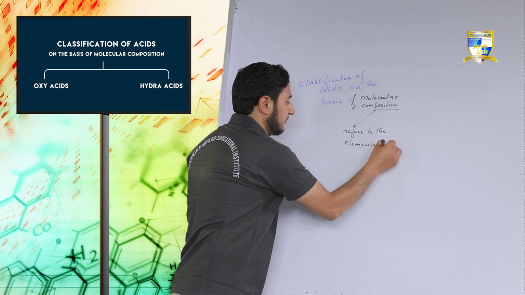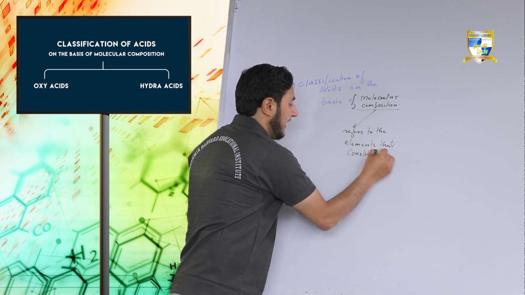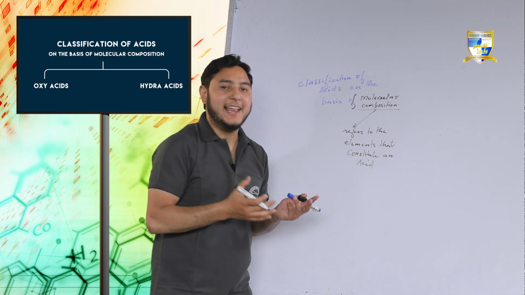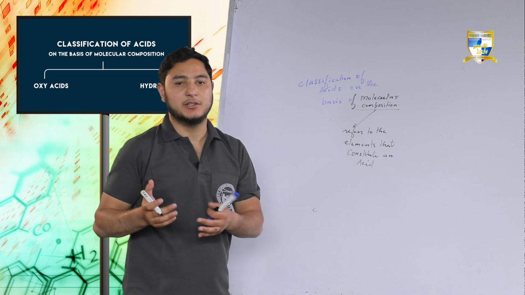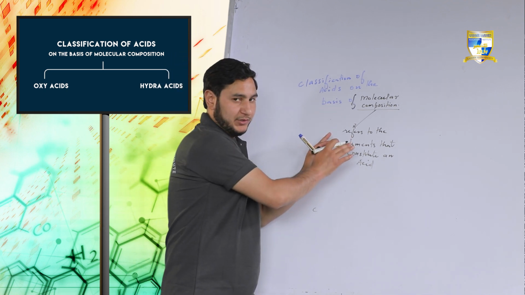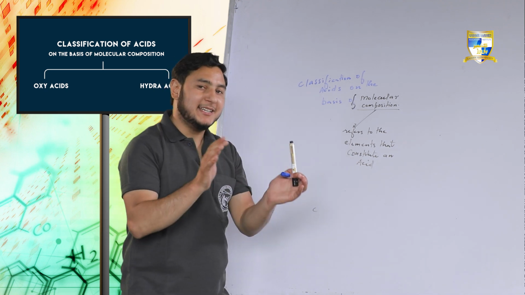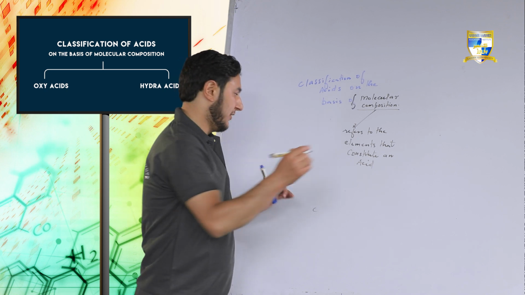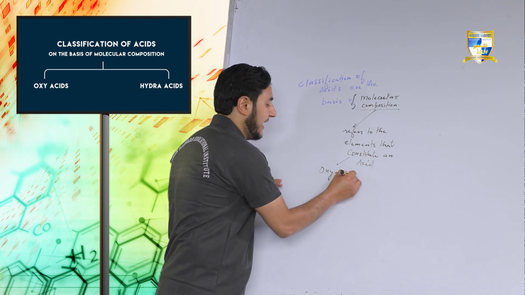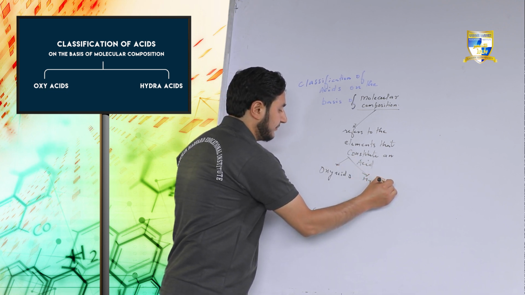Molecular composition refers to the elements that constitute an acid. That means what are the elements present in the acid? On this basis, acids are of two types. Further, acids are grouped into two types: first the oxyacids and second the hydroacids.